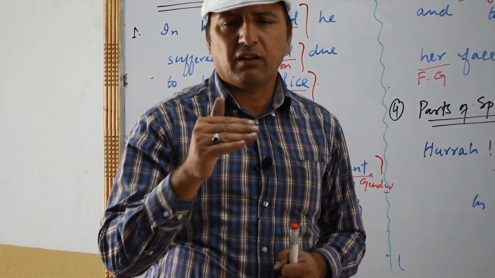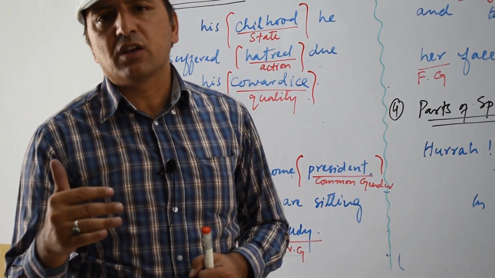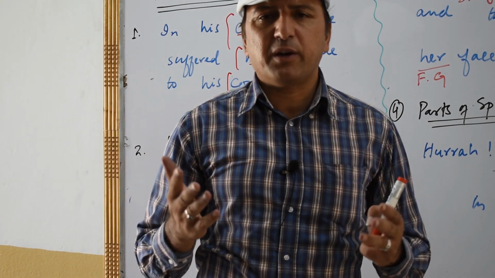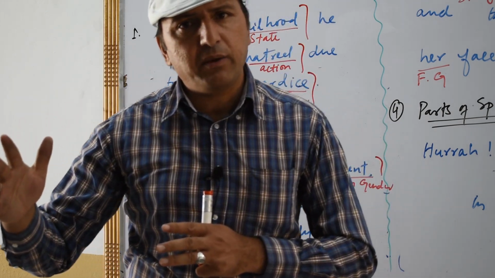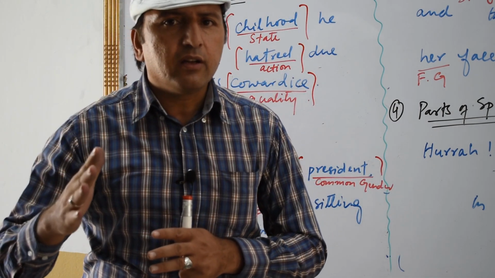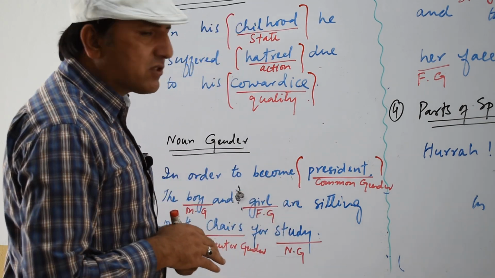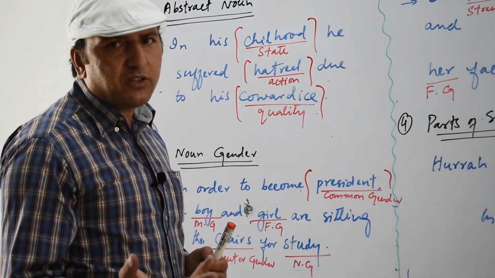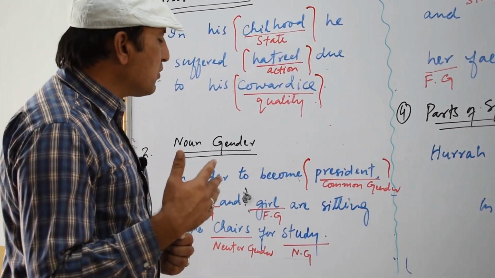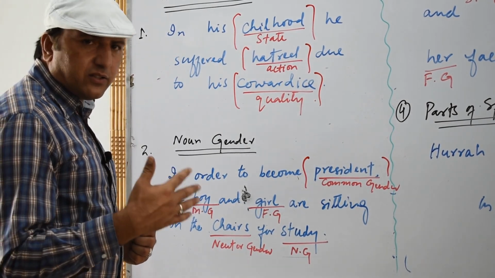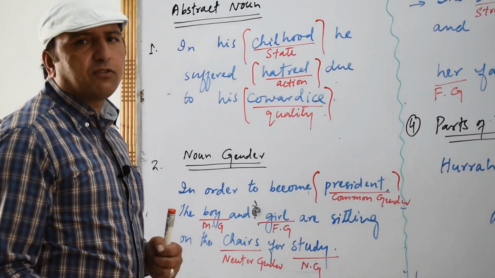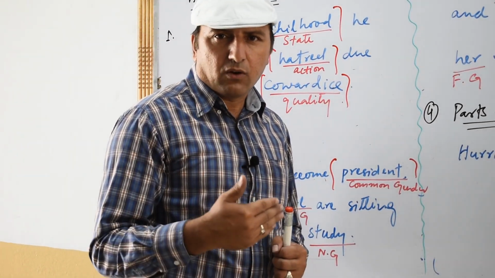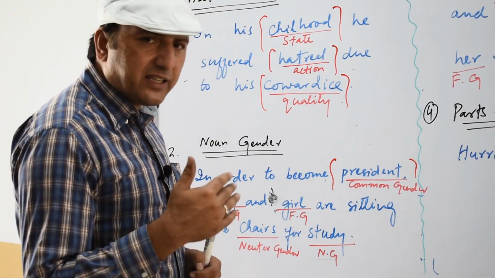President, like manager, president, these are the words which are used both for male and female. So we call it common gender. President is used both for male and female, man and woman. So we call it a common gender. The boy, as you know, it is quite easy. This is masculine gender. It shows a male sex. Girl, it is feminine gender because it shows female sex.